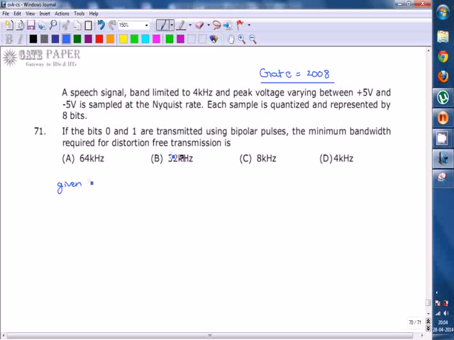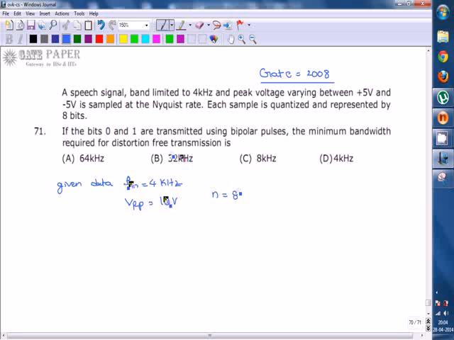Okay, here the given data is fm equal to 4 kilohertz, and the peak to peak voltage V peak to peak, that is plus 5 volts to minus 5 volts, which is 10 volts, and the number of bits is given as 8. Now we'll see the solution for the first two problems.